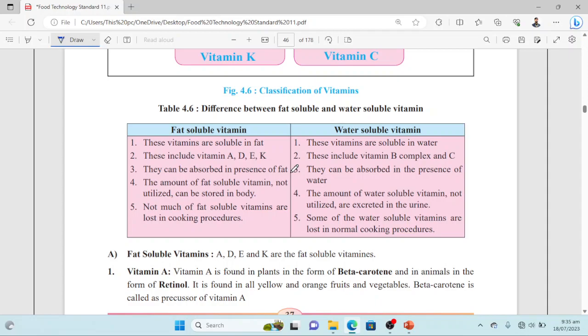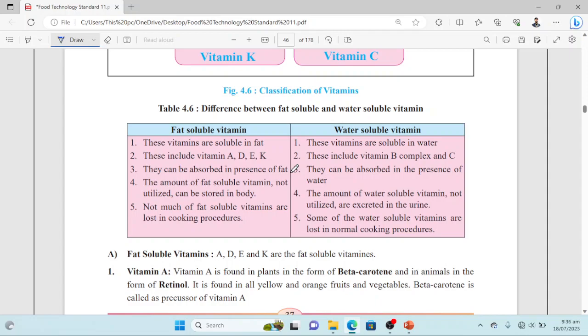This is the reason why water soluble vitamins are very important. They need to be taken into the body regularly, because the body does not retain them. The excess amount of water soluble vitamins is not stored in the body, but is just excreted through the excretory system, while on the contrary, fat soluble vitamins, if they are in excess of normal, are stored in the body. So if we do not take them after one boost dosage of vitamins, it's okay. The body can utilize the stored resources of fat soluble vitamins. So this is the key difference between these two.